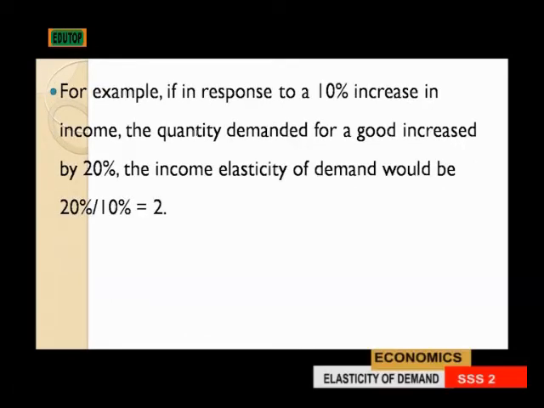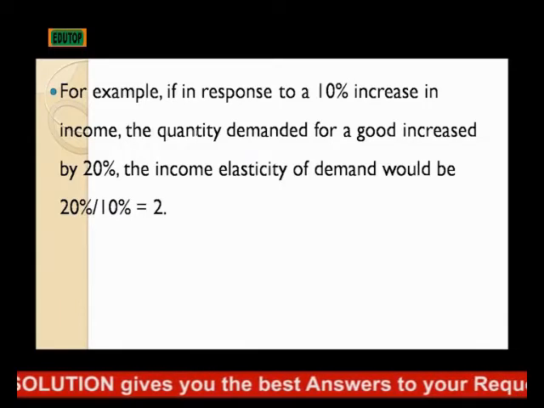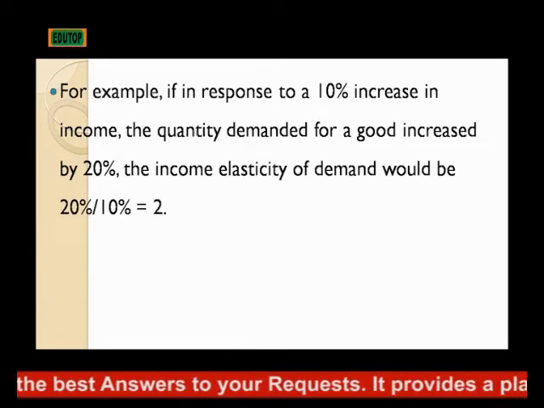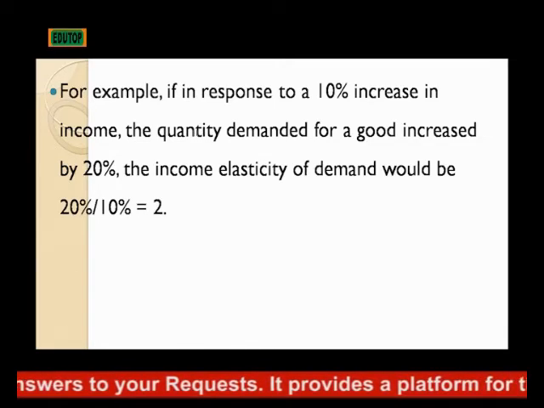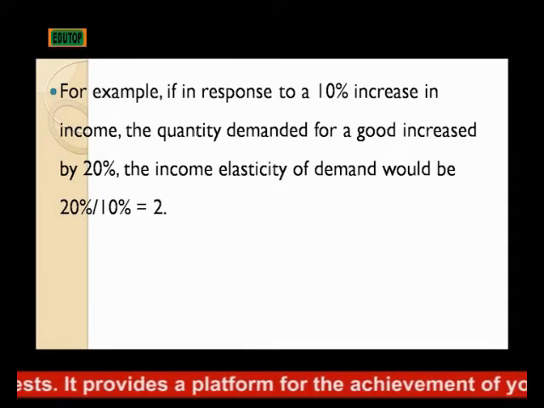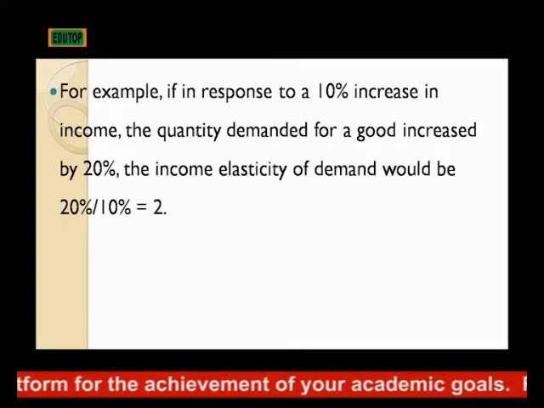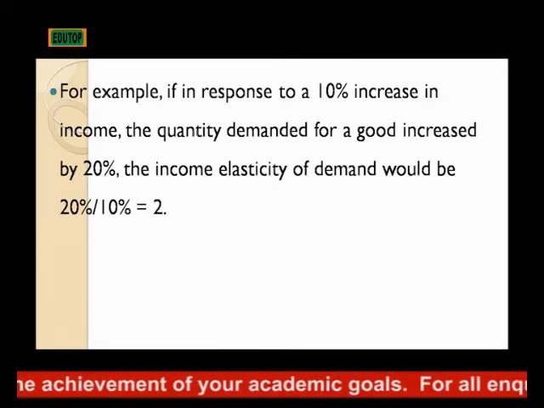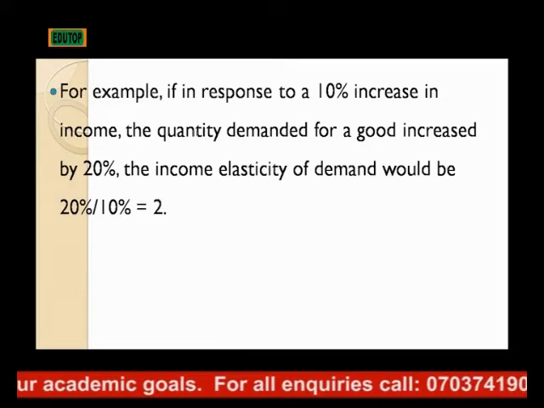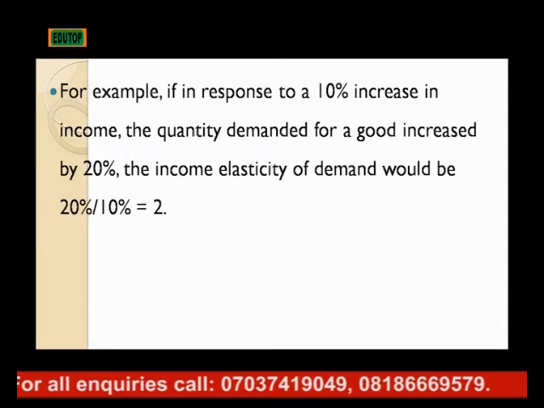For example, if there is an increase of 10% in income, the quantity demanded also will have a certain percentage increase. That is to show us that the changes in quantity demanded can be as a result of the changes in income. Definitely, a normal and rational consumer will increase the quantity demanded once the income increases, once the salary increases, and vice versa.